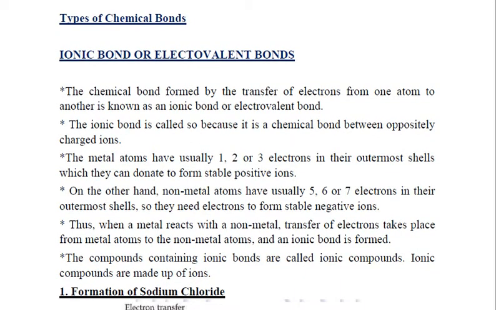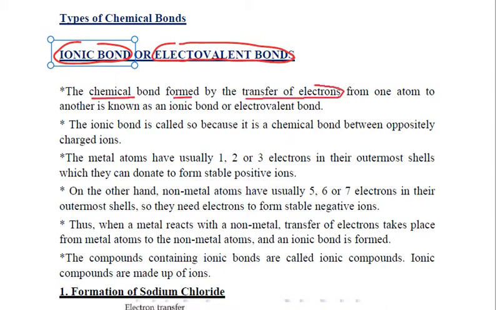Now let us see what type of chemical bonds are formed between elements. There are two types of bonds. One is the ionic bond, which is also known as the electrovalent bond. What are ionic bonds? The chemical bonds which are formed by the transfer of electrons, by the losing or gaining of electrons from one atom to another, are known as ionic bonds or electrovalent bonds. Why are they called ionic bonds? Because they are formed when oppositely charged ions are formed.